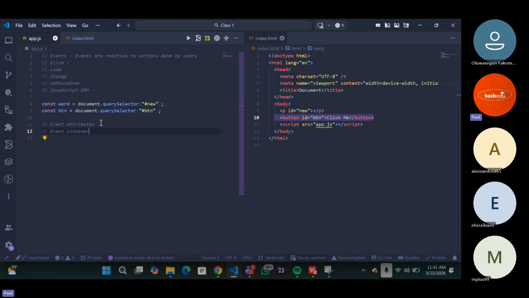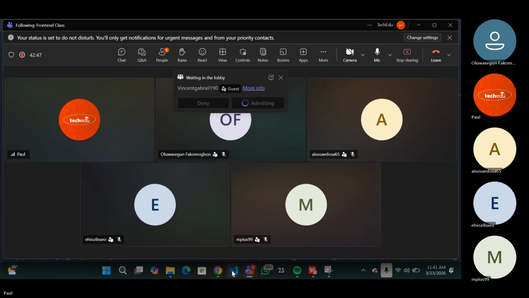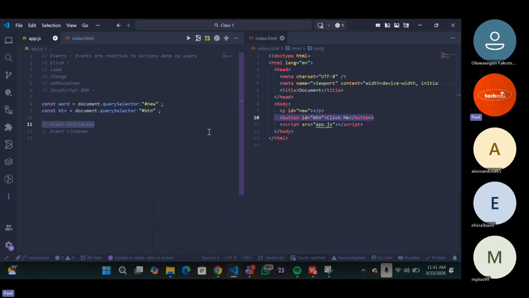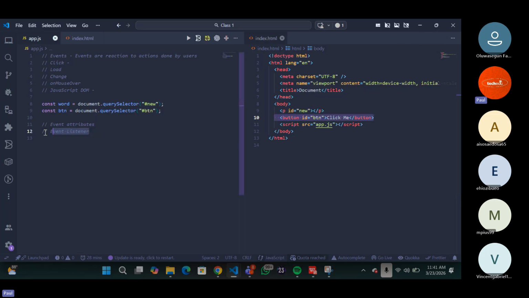Now, event attribute only works in your HTML. Again, an event attribute works in your HTML as an attribute. What are attributes again? They give additional information to a particular tag, right? That is what your event attributes are. Your event listener works in your JavaScript. So this one is your HTML, and this one is your JavaScript. Do you understand it now? With this particular event, you give all the functionalities in JavaScript, and then you call the function name in your HTML.